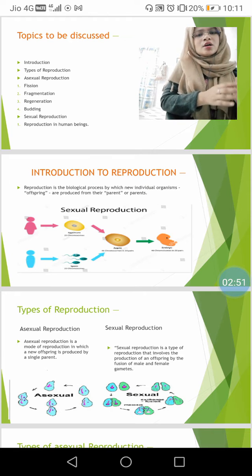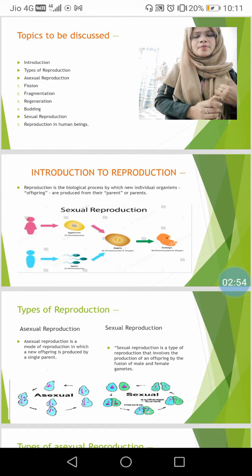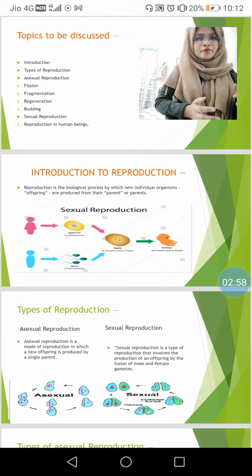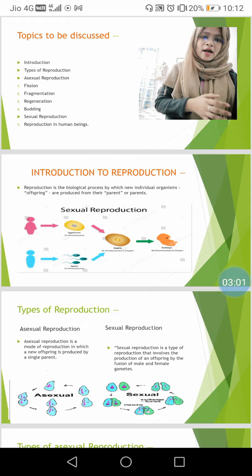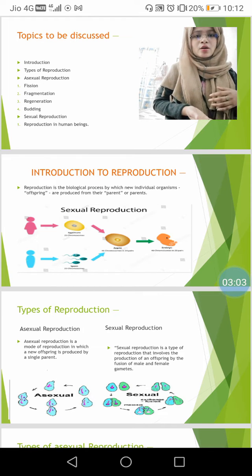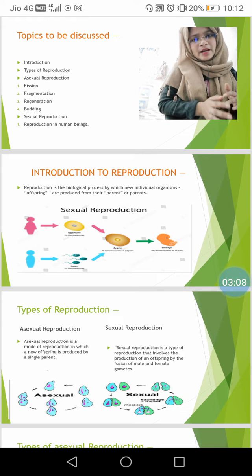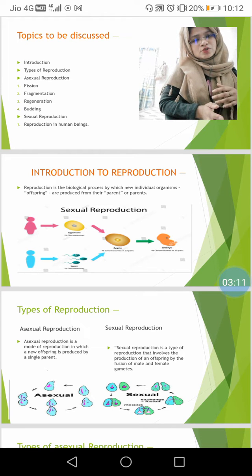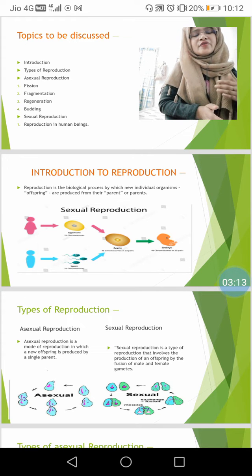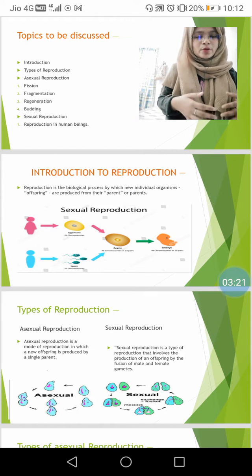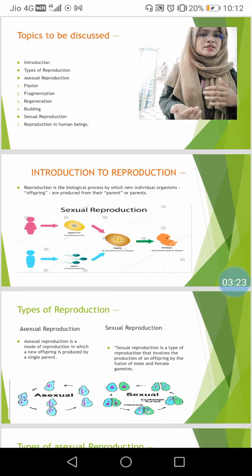Reproduction is mostly seen in plants and animals. Plants also reproduce. One plant has the capability to produce its own kind. In plants, we see the same characters. But in human beings, we are similar to our parents, but not identical.